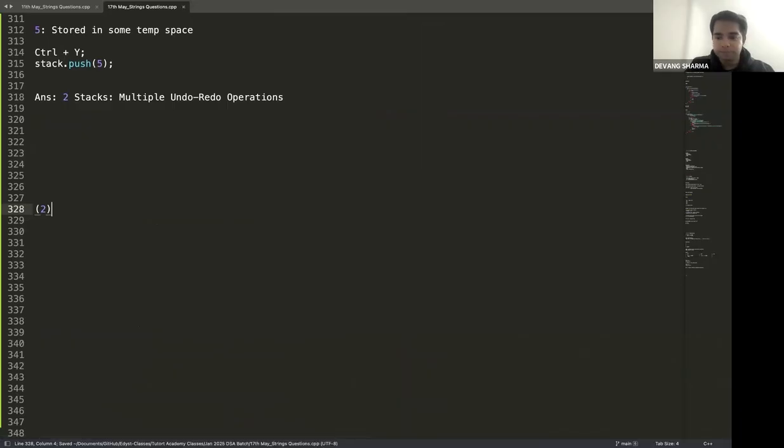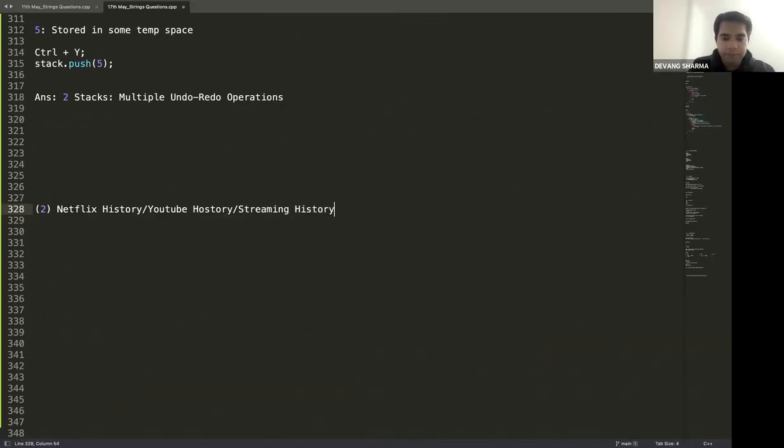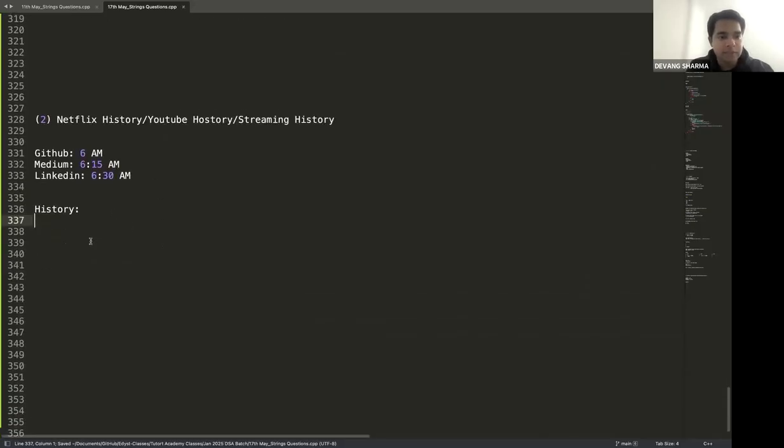Now, second application. Your Netflix history or your YouTube history or your Chrome history or your browser history, whatever it is. Any sort of history for that matter. Let's say I'm opening 3 websites, GitHub, Medium, and LinkedIn. We open GitHub at 6 a.m., I open Medium at 6:15 a.m., and I open LinkedIn at 6:30 a.m. And if I check my history, what would I see in my history if I open these 3 pages at these 3 timestamps?